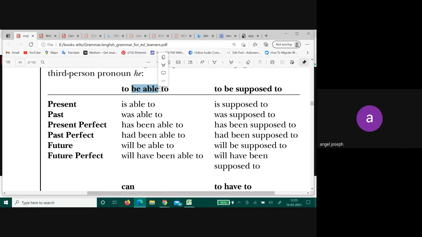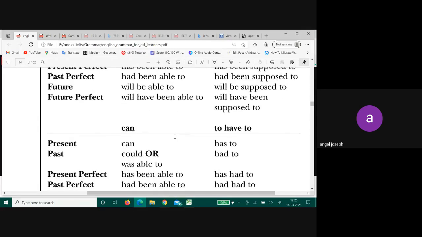All these words can be called auxiliary verbs. Able to is showing your ability to do something, right? Supposed to is showing something that you had to do. Supposed to. So auxiliary verbs are, let's see a few more examples.